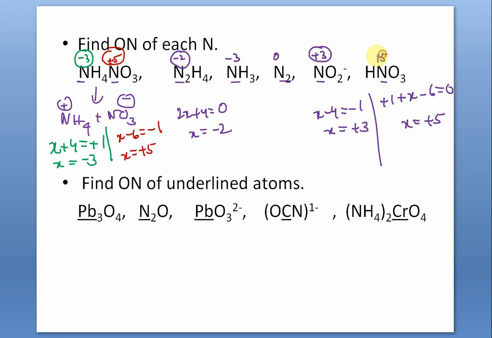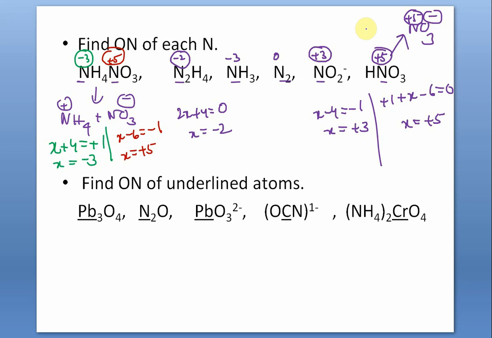Now one thing you must know: in a neutral molecule like nitric acid, nitrogen is plus 5, and in its corresponding ion, the nitrate ion, nitrogen also will have the same oxidation state, because nitrate ion has come from nitric acid. So whatever is the oxidation number of a particular atom, say in sulfuric acid, if sulfur is plus 6 in sulfuric acid, then it is also plus 6 in sulfate ion. You understand? So in some cases it will be relatively simpler to ionize them, pick up an ion and find out the oxidation number.